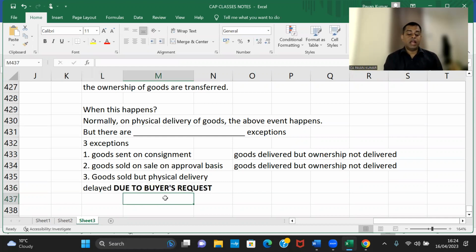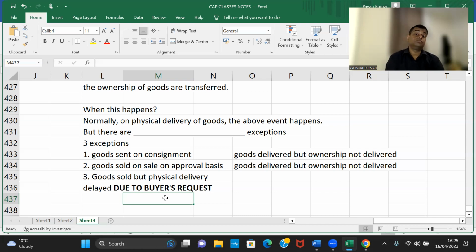On Jan 1st, A entered into a contract with B to sell goods worth 1 lakh. Deliveries are to be made in 4 monthly installments. In Jan, 25,000 goods were sent. In February, 25,000 goods were sent. In the month of March, the buyer called the seller and said there is some fire accident, or because of some water leakage, the godown is under renovation. He cannot accept the delivery. He requested the seller to send the goods only when he calls and confirms. So March and April deliveries were held back by the seller.